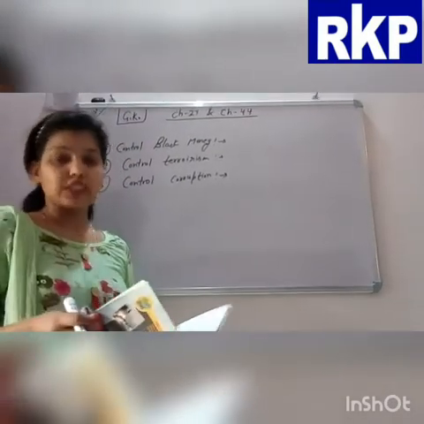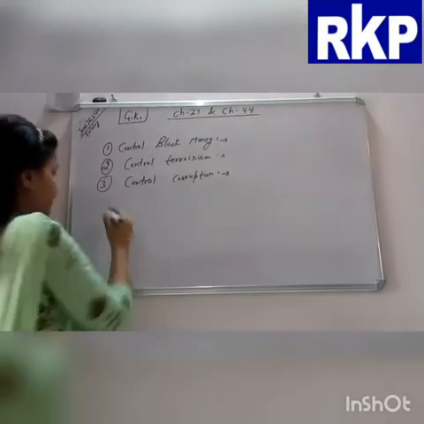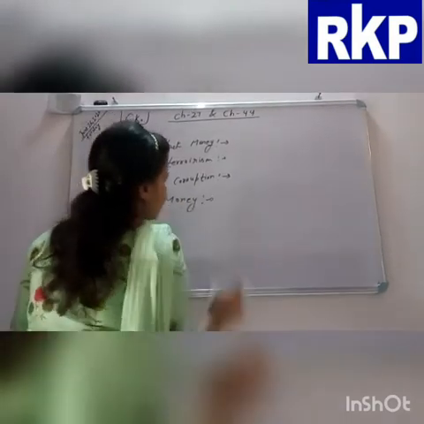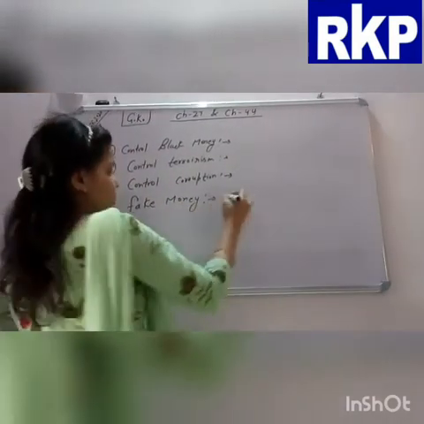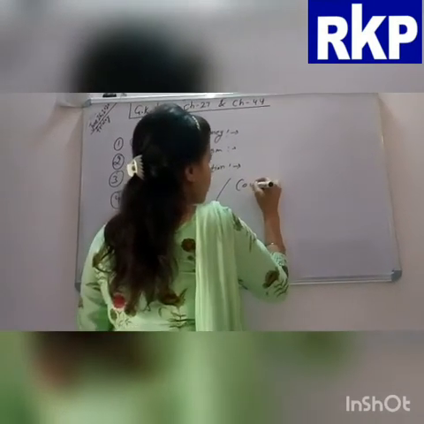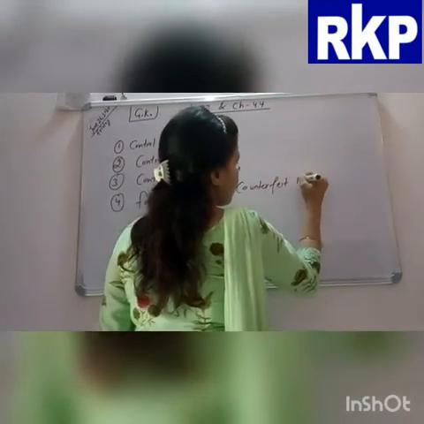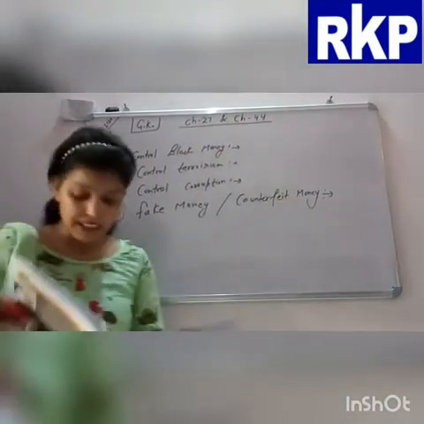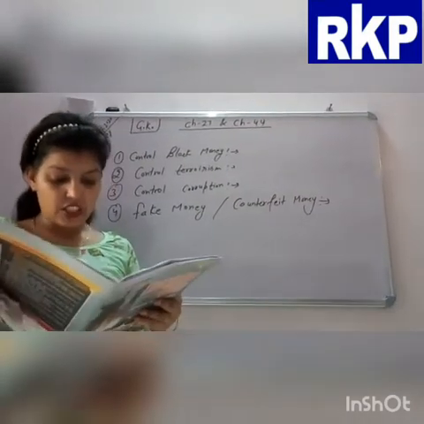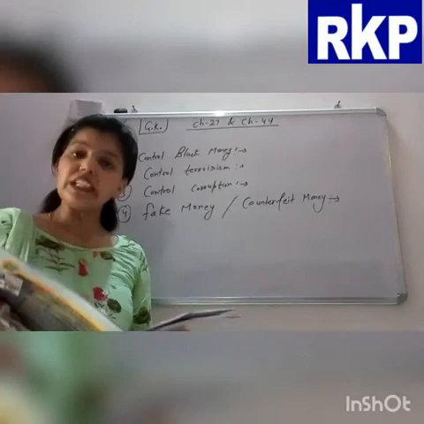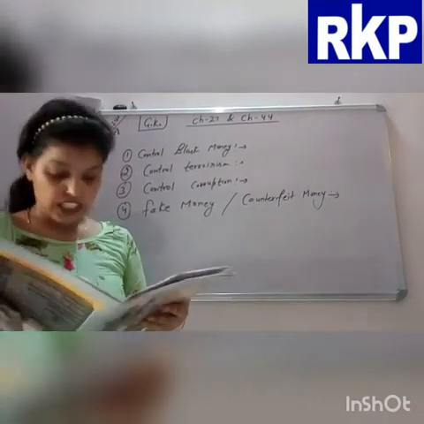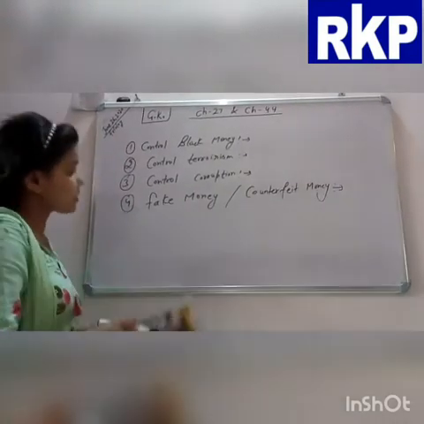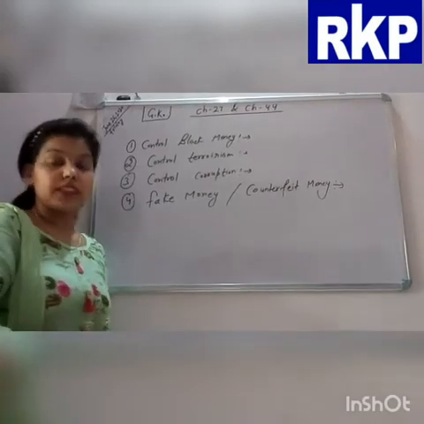And the fourth and last reason is to control fake money. Now students, fake money is also called counterfeit money. What is fake money or counterfeit money? It is a duplicate copy, or an imitation currency produced without the legal sanction of the state or government. It is a form of fraud. So to control these things, the government can do demonetization.